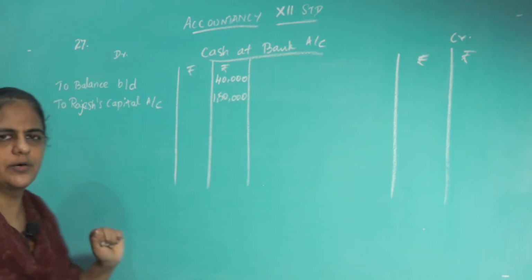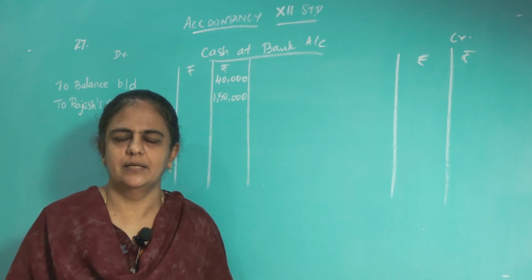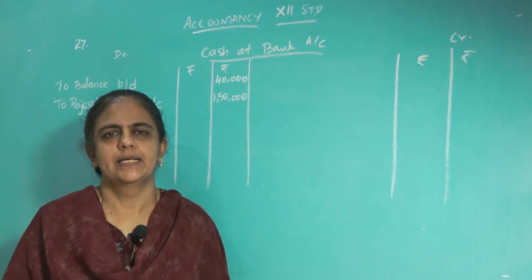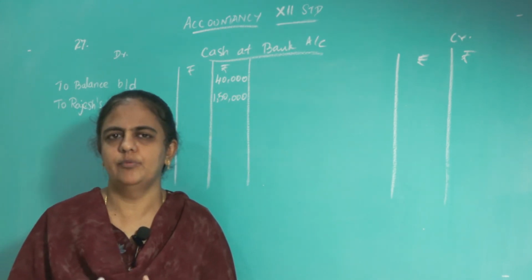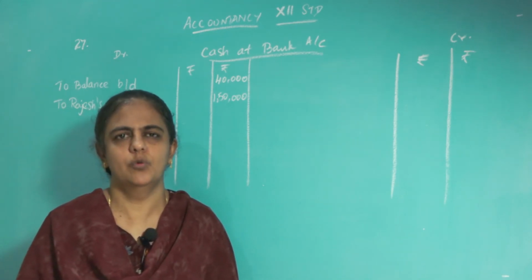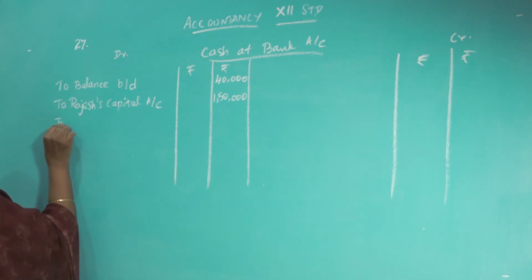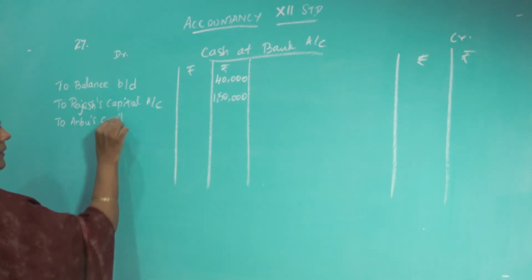Okay. Then already I wrote once a journal for you for the share of goodwill. What journal did I write there? Bank account debit to Anbu's capital account, to Shankar's capital account. That is the share of goodwill. Rajesh's share of goodwill is taken by whom? By the two old partners. So that also you bring here, to Anbu's capital account.